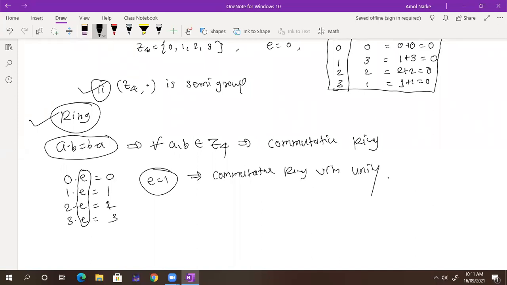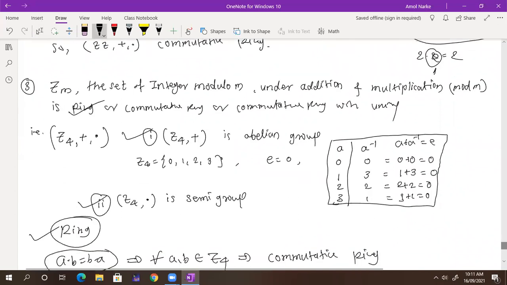Okay, clean and clear. Whenever you have a question in an assignment or in your examination, at that time you need to show all these properties. For an abelian group, you need to show that it is closed and associative. You need to write one or two statements. You need to draw a table also, for both, because it is finite. Got it? Everyone knows this about rings?